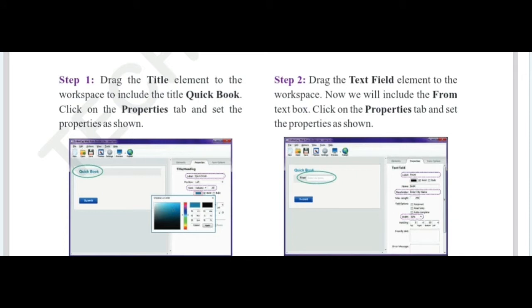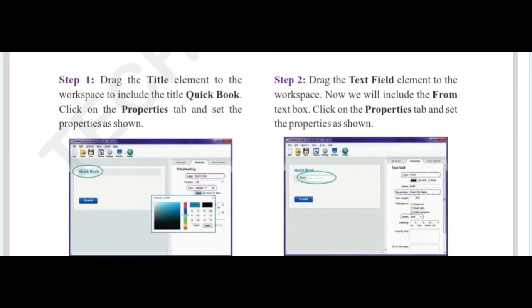So go to the properties window, and name the from text box. For the text box you have to take it. Okay, so just place it. So like that you have to add the text field for the to and date columns. For date columns we have a control in the properties window. Just use a date control.